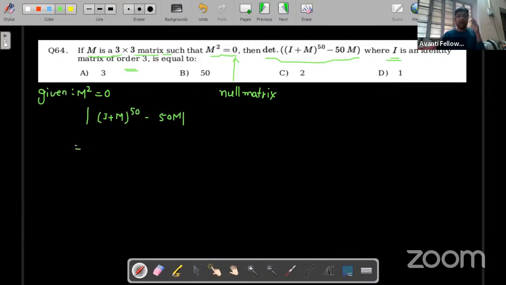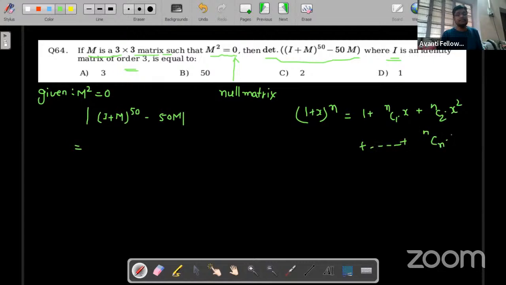Okay. So I hope you remember the identity 1 plus x to the power n. What is the expansion of this by the binomial theorem? Using the binomial theorem, we can expand this as 1 plus nC1 into x plus nC2 into x square and so on. And the last term will be nCn into x to the power n. I hope you remember this. If you remember this, give it a thumbs up.